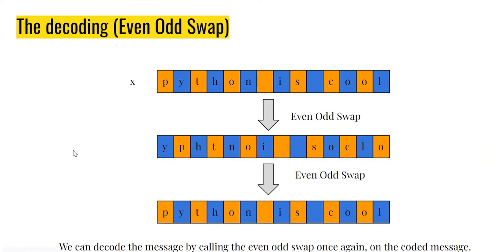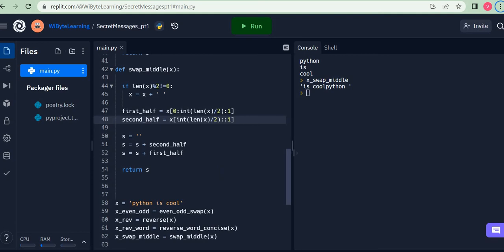The first one that we created was to swap the even and odd. So for example, Python school became Wipnoi Soklo. The beautiful part here is that if my receiver has this function to swap even and odd once again, I'll end up with the right string. The same function called once again gives me back the string that I had started with. So once the receiver knows that this encoding has been implemented, he or she can just run this encoding once again on the message that's been received, and the original message will come through clearly.